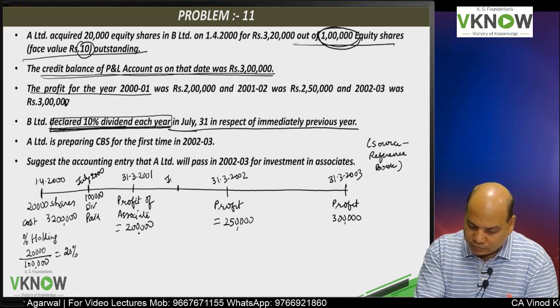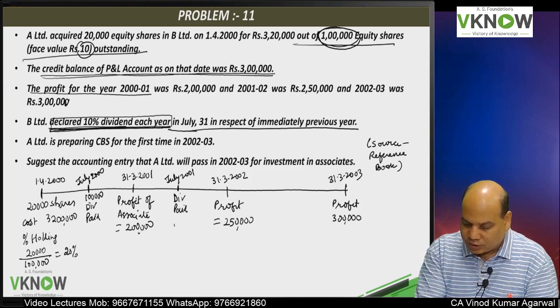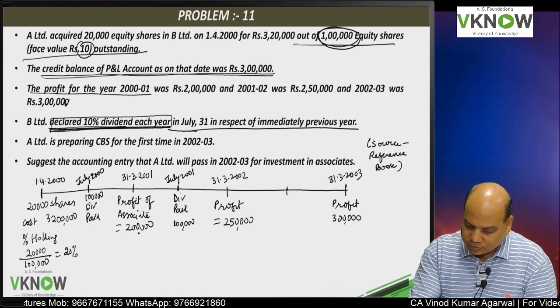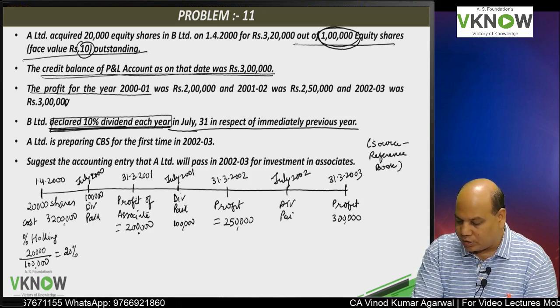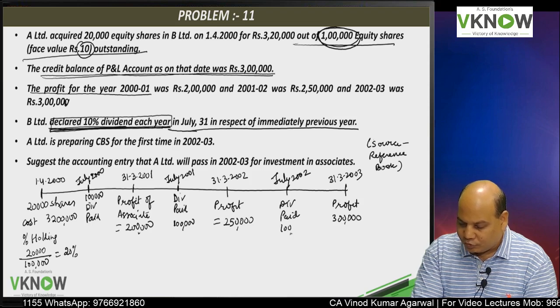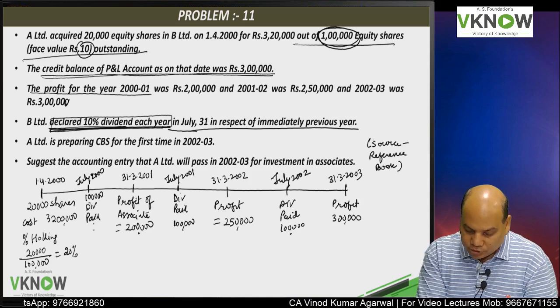Then again July 2001, dividend paid by associate 1 lakh. Then July 2002, dividend paid by associate 1 lakh. Is this right?